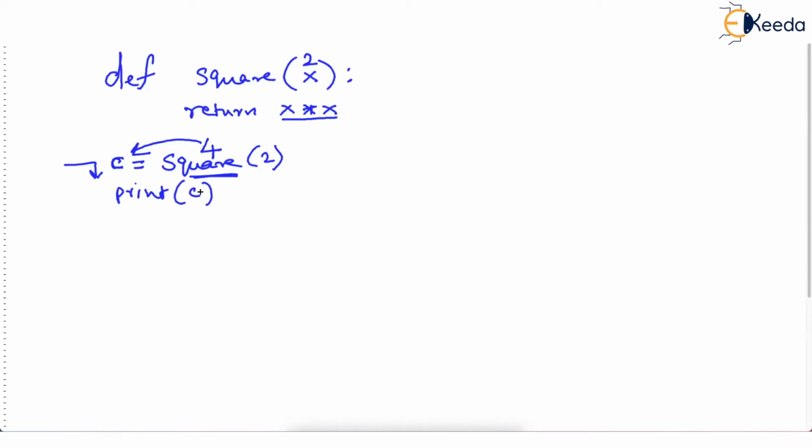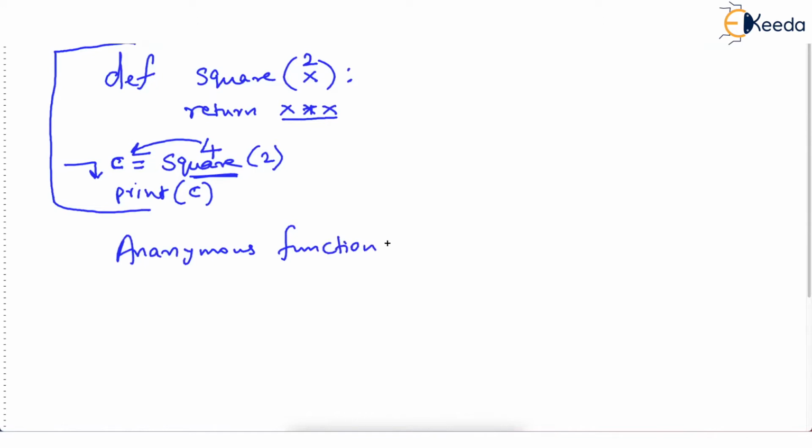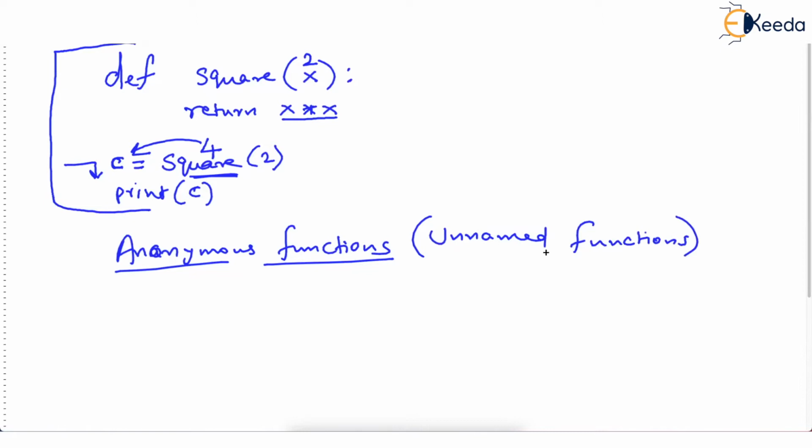Now today, what we are going to learn is still functions. Same topic we are learning today also, but I will tell you something about anonymous functions. Anonymous means unnamed functions. This is a characteristic of Python.